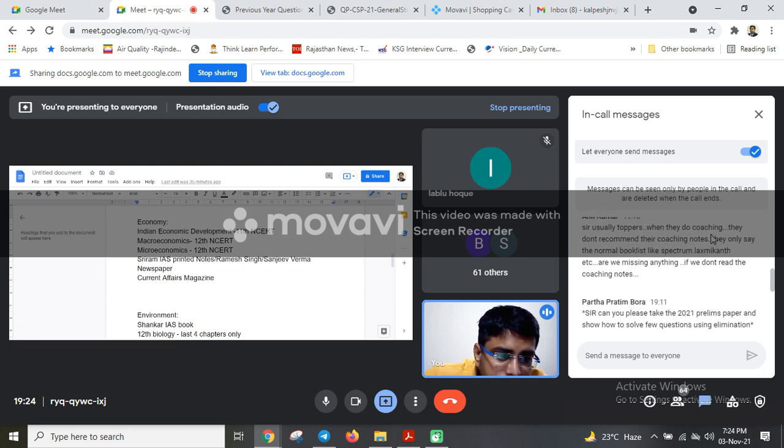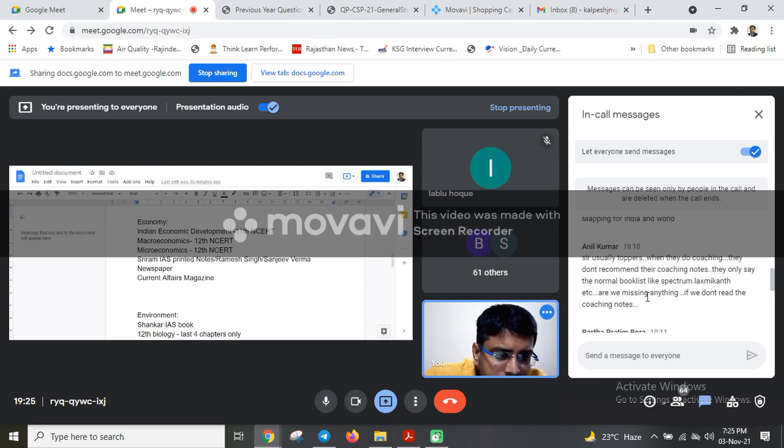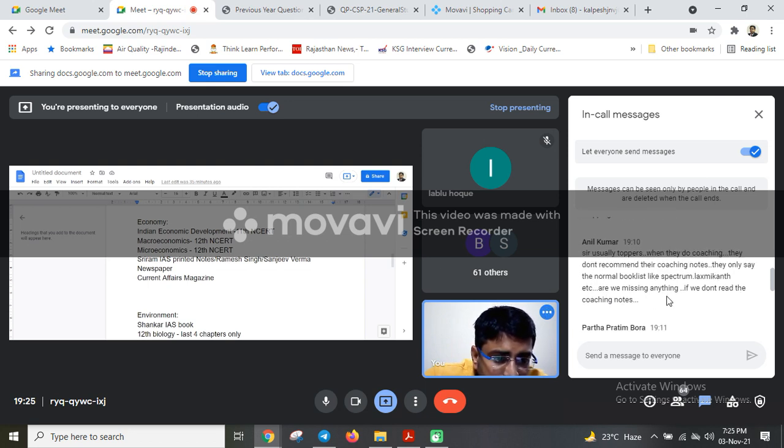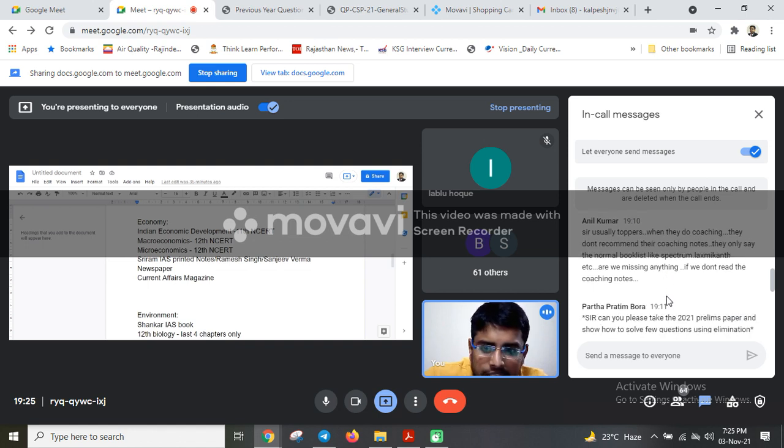Sir, usually toppers do coaching, but they don't recommend their coaching notes. They only say the normal book list, Spectrum, Laxmikant, etc. Are we missing something? No, you are not missing anything at all. Even the toppers who are attending coaching are also reading these books only. I am also one of them. I have not read any book out of these sources which I have already mentioned.